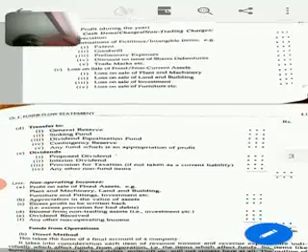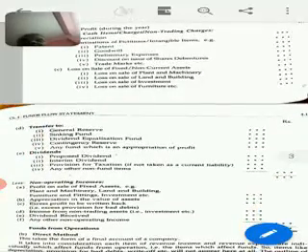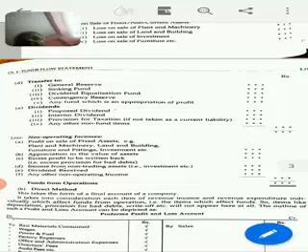Similarly, loss on sale of asset. Then all types of transfer to reserve will be added. All types of provision will be added. All types of dividend should be added. And with that we need to deduct all non-operating income, meaning income which is not related to business and not received in cash. Under this we have profit on sale of fixed asset, then dividend received and any other non-operating income. So finally we have fund from operation.